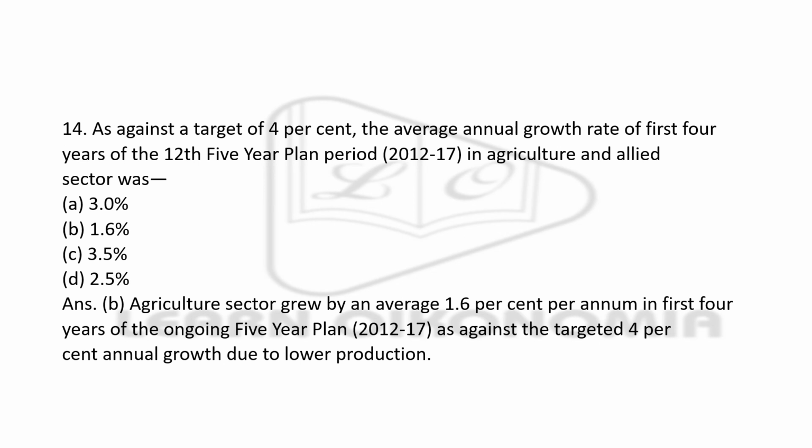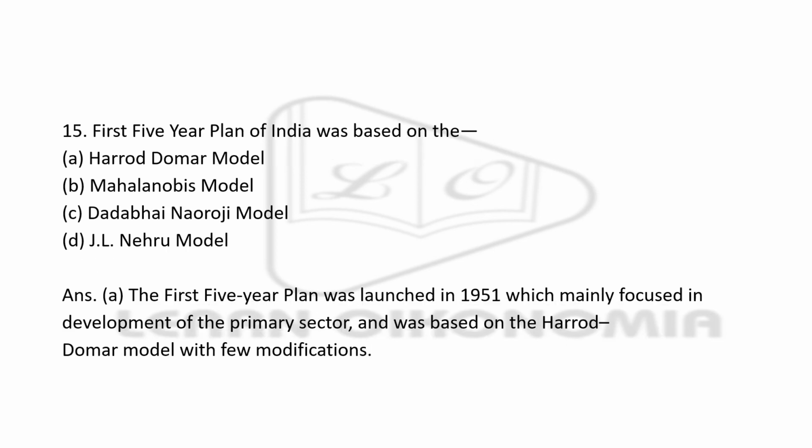Next, as against a target of 4%, what was the average annual growth rate in agriculture and allied sector during the first 4 years of the 12th 5-year plan? That's what is asked. So it is 3%, 1.6%, 3.5%, and 2.5%. These are the options. You have to understand that the right answer is option B, that is 1.6%. So this is as against the targeted growth of 4% annual growth rate. Okay, and this happened due to lower production.